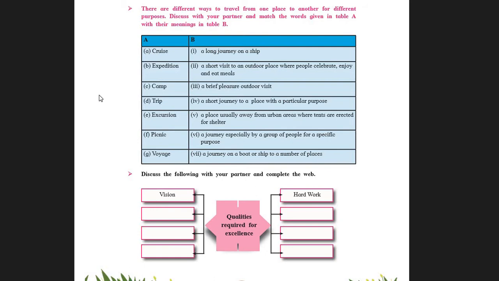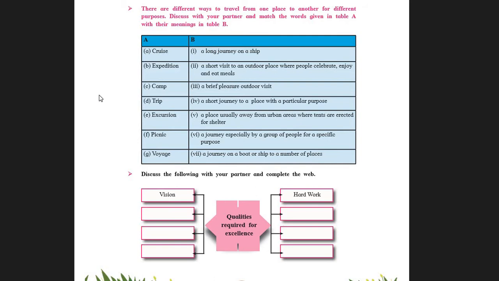Even this can be a mind mapping type question having only the first step. Yes, vision and hard work are already given to you. If I want to achieve excellence in my life, I would definitely need a lot of intelligence, then determination.